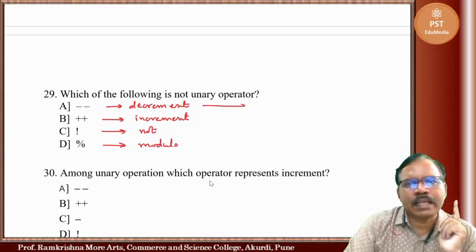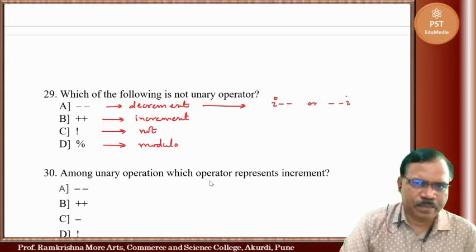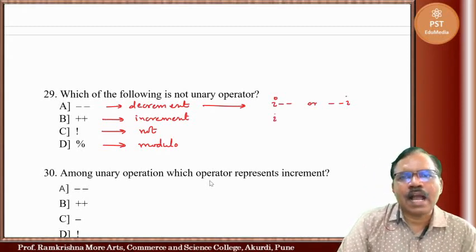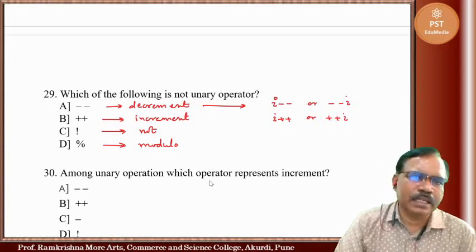So here we can take example i minus minus or minus minus i, post and pre decrement. You can write i plus plus or plus plus i, post and pre increment.